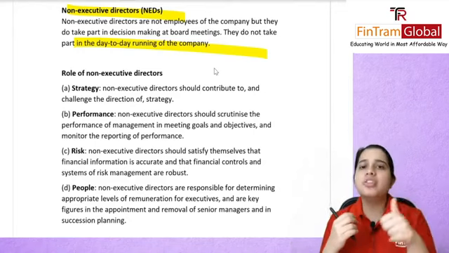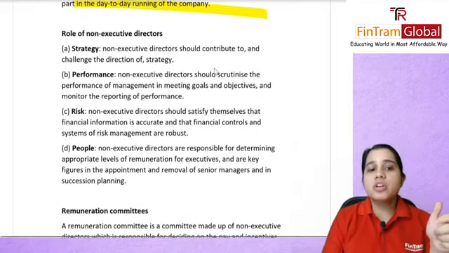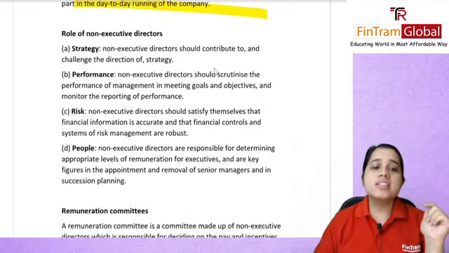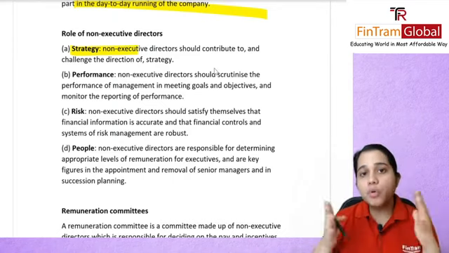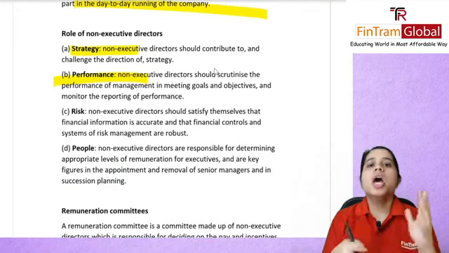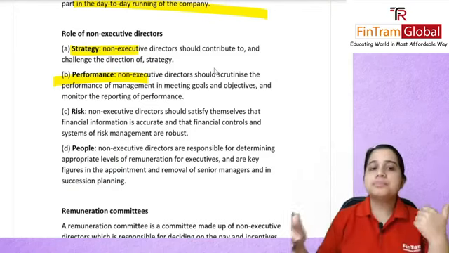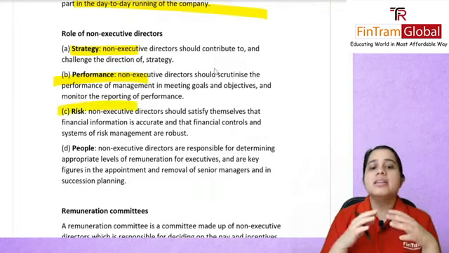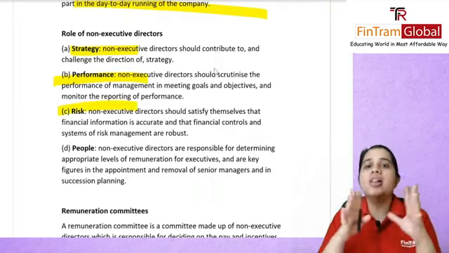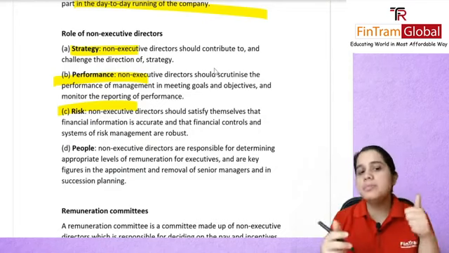What is the role of your non-executive directors? Strategy: they will contribute to the overall strategy. Performance: they will scrutinize your executive directors, how they are performing, and whether they are able to meet the goals or not. Risk: they should satisfy themselves that all the financial information is accurate and that you have good controls in place.